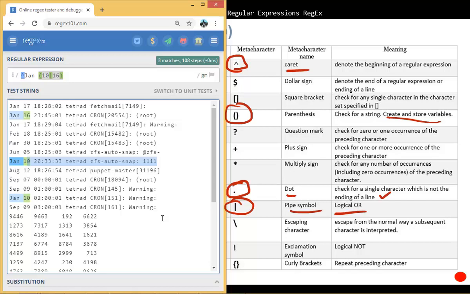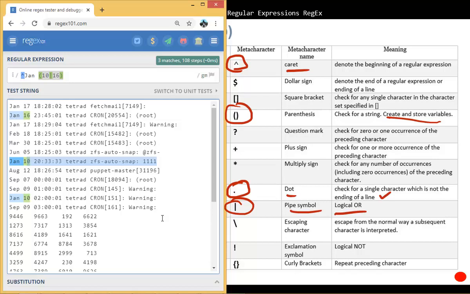Next, I want you to imagine that we don't want to match something. We want to negate something. For example, we don't want to match something that starts with a pattern that we give. For example, we don't want to match Jan. So imagine that we don't want to match any entries that start with Jan, but we want to match anything that starts with J. So for example, June, July, anything will be fine, as long as it's not Jan. So we use another meta character here.